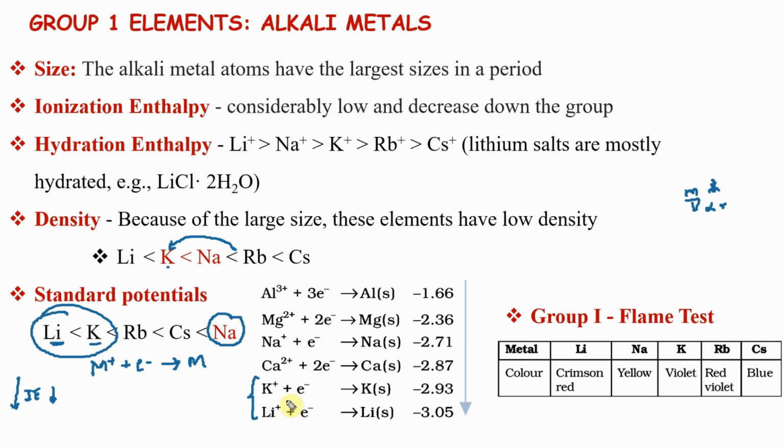Why does this happen? Ionization energy is the property of losing an electron from an isolated gaseous atom. But electrode potential is that process plus hydration energy. When put in water, hydration happens. See here, lithium hydrates very well, potassium hydrates very well. A combination of these two factors gives you this particular order. You want to remember that.